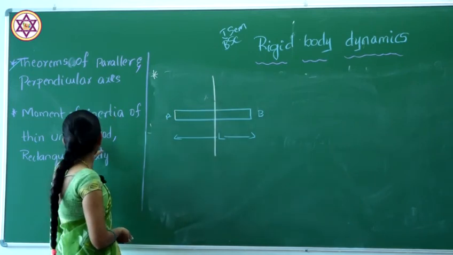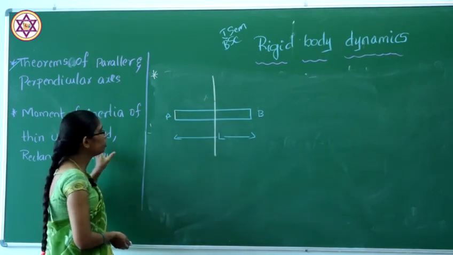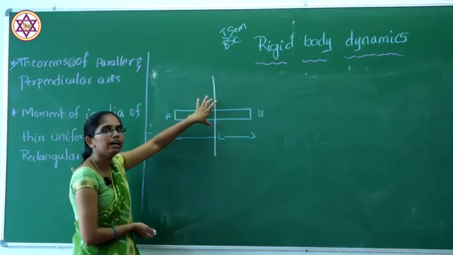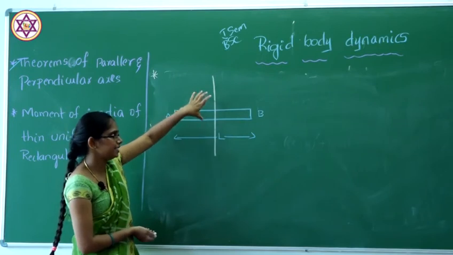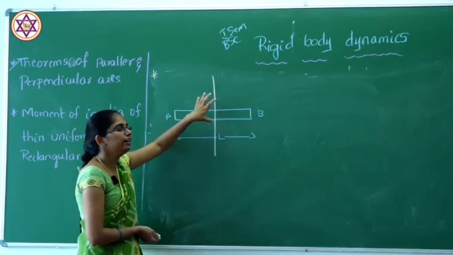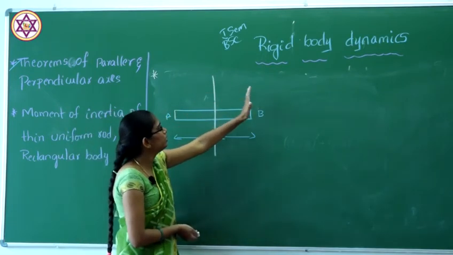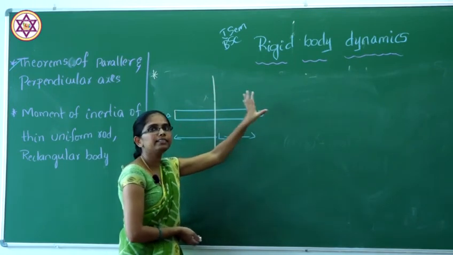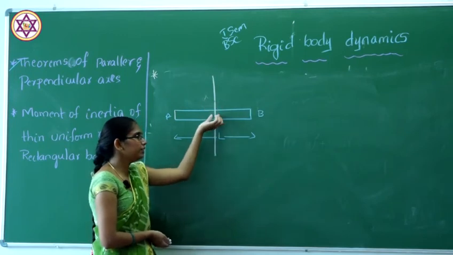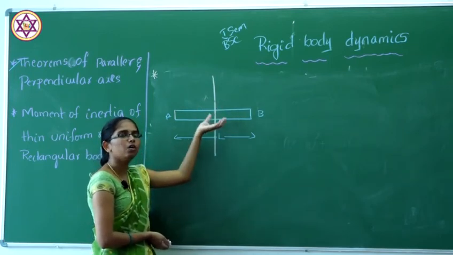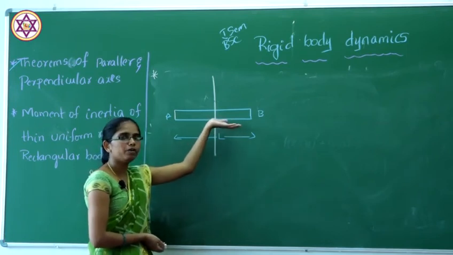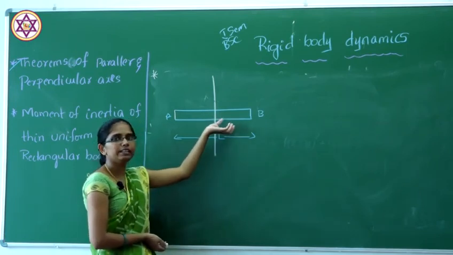That means for moment of inertia of a thin uniform rod, we have to discuss what will be the moment of inertia when you take the axis exactly at the center, and the second case will be the moment of inertia when you consider the axis at the end, and the third concept will be if you consider the axis perpendicular to the rigid body, or perpendicular to the thin rod.